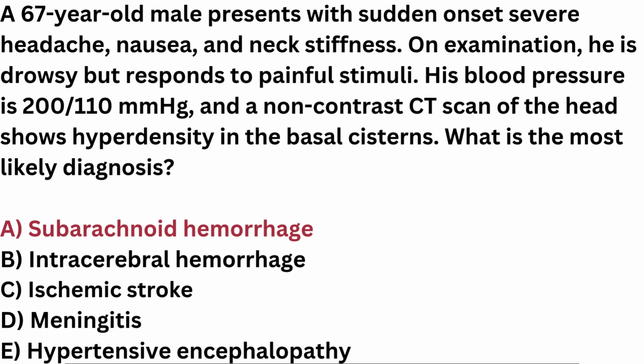Hypertension. The elevated blood pressure, 200/110 mmHg, is often a response to increased intracranial pressure or may be a contributing factor to the hemorrhage, e.g., due to a ruptured aneurysm. Neurological status. The patient's drowsiness reflects a reduction in consciousness due to increased intracranial pressure or global cerebral ischemia from the hemorrhage.